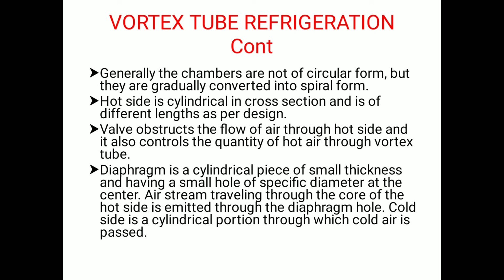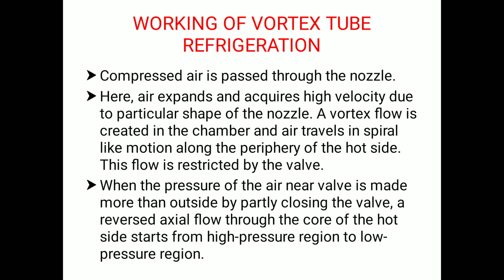The diaphragm is a cylindrical piece of small thickness with a small hole of specific diameter at the center. The air stream traveling through the core of the hot side is emitted through the diaphragm hole. The cold side is a cylindrical portion through which cold air is passed. So this is the construction of the vortex tube.